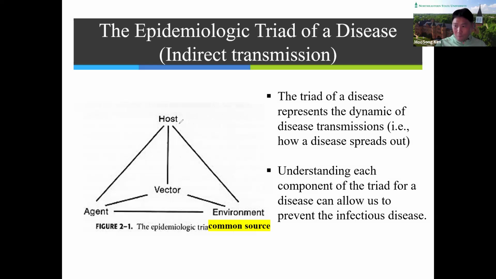There are four components in this triad: host, agent, vector, environment. Environment is a common source. So we are going to talk about each component and how this triad represents the dynamics of disease transmission, especially indirect transmission.